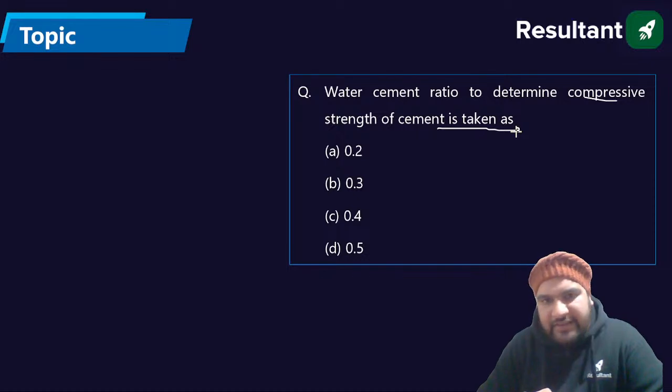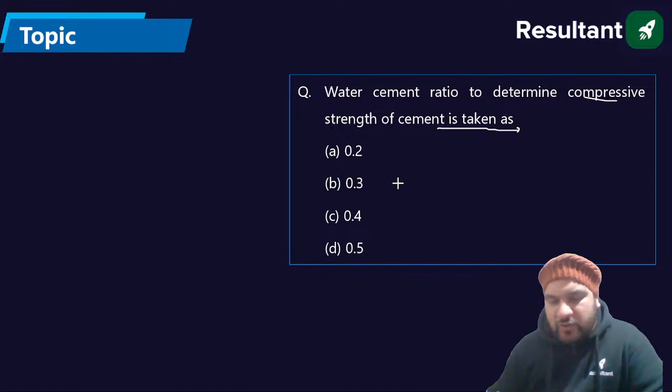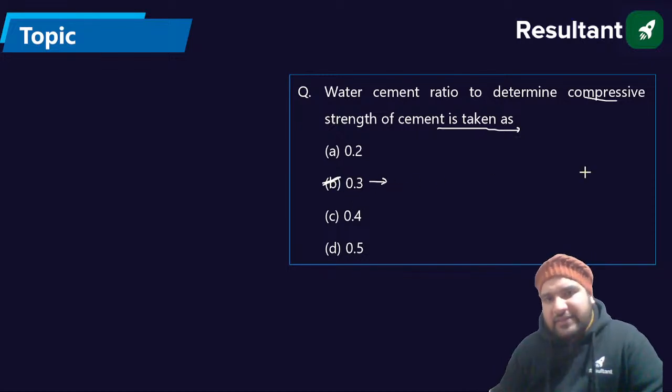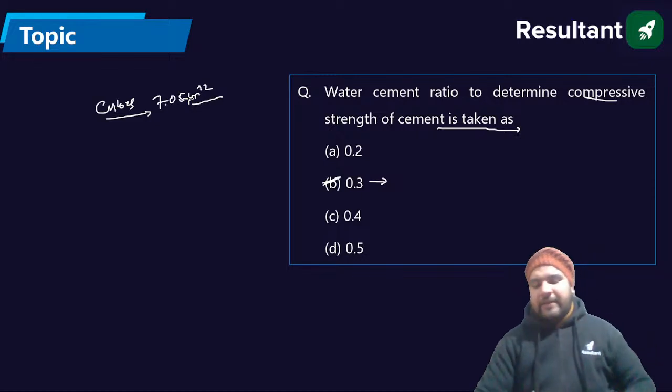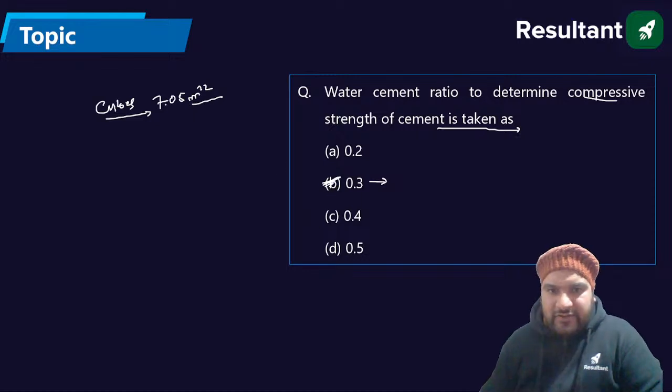Vinay is saying B is the answer. Okay, the water cement ratio is B, that is 0.3. Remember, for compressive strength we are using cubes having the size of 70.6 mm. Absolutely correct. The dimensions are 50 mm. So the water cement ratio is 0.3.